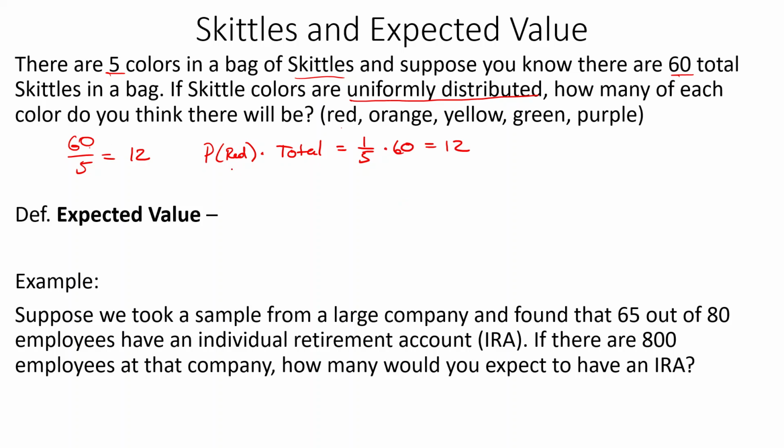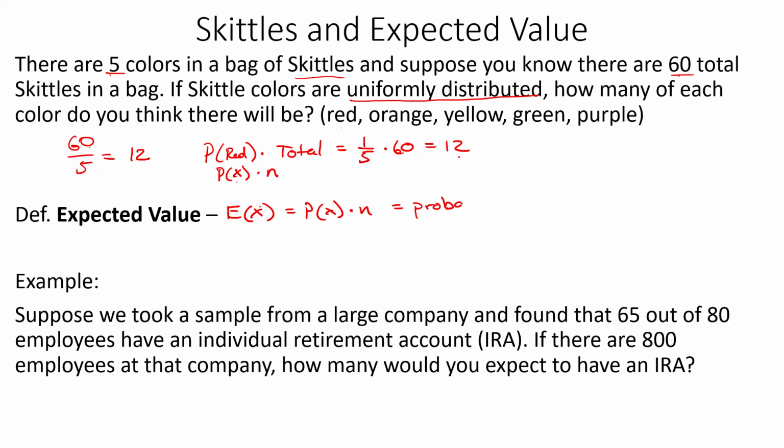So this is the probability of whatever it is we're talking about, and this is our sample size, n. So the expected value, which we often write as E of x, the expected value of whatever the variable x is, the expected number of reds in this case, is the probability times the total.